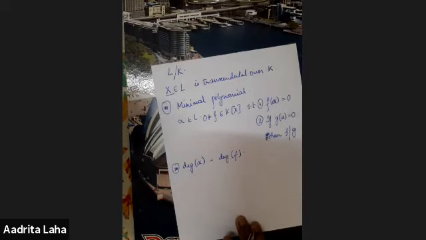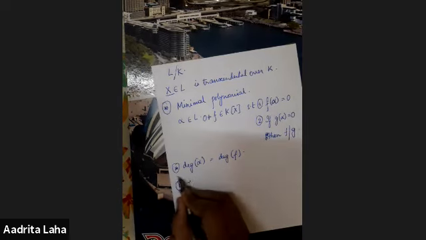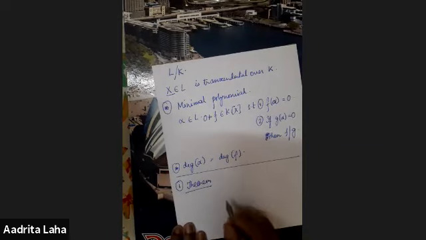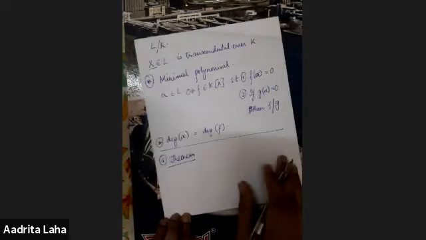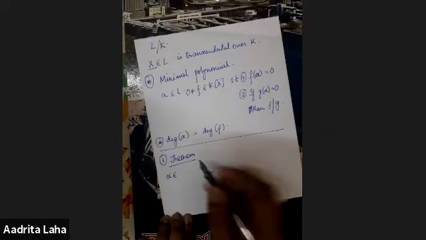Okay, so now we will give our first theorem, and this is an equivalence.